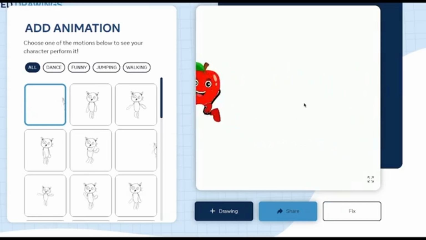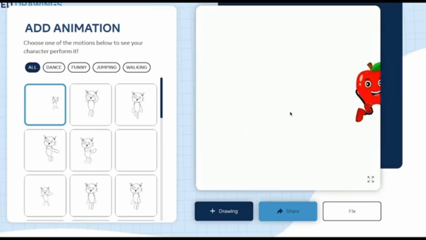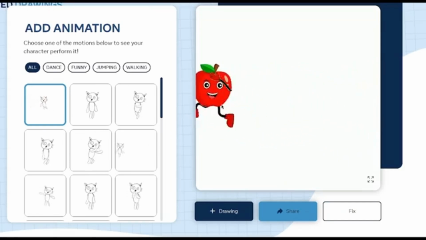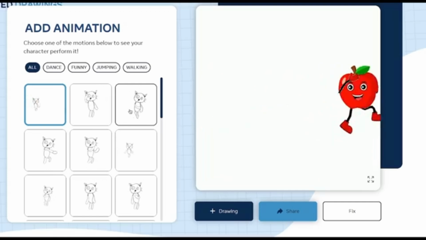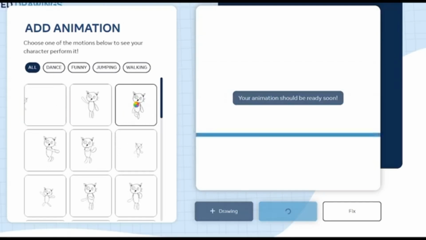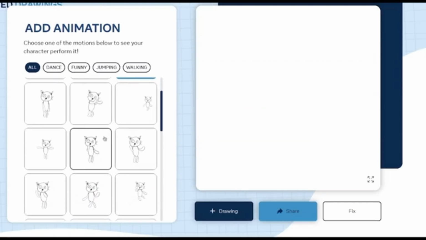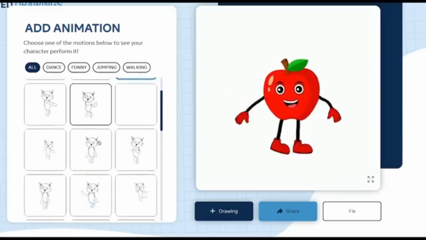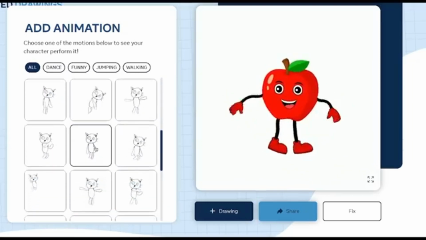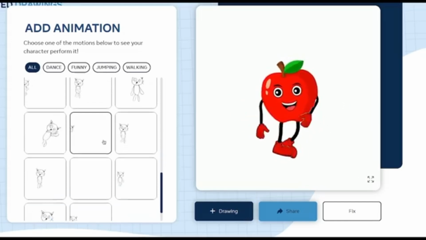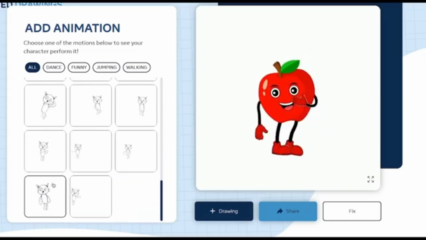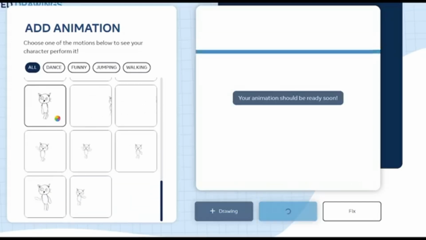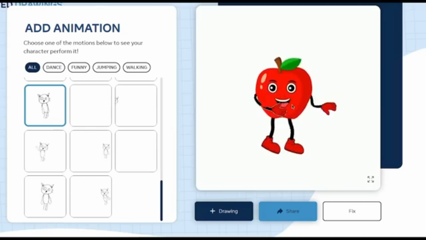Look at him just running across the screen, and now here's a great thing about this tool. We only had to do this once to generate him once. And then on this side under here, where it says Add Animation, there's around 30 different animations you can let him do, which would be more than enough for you to create an entire animation with practically any movement you could think of. And in order to change the animation, it's as simple as just clicking on the one that you want. And now as you can see, here he goes.